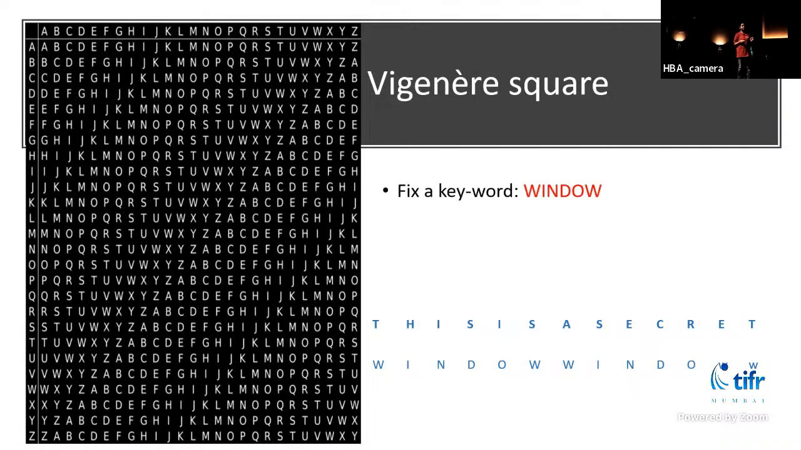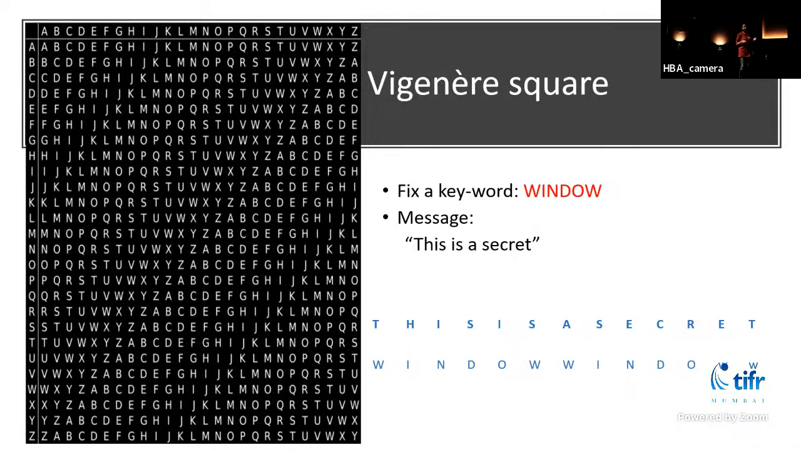You fix a keyword. Before we had fixed a key number, now we'll fix a keyword. So our keyword here is, say, window. And so you are transporting this message to your friend that this is a secret. So what you do is you write your message here. You write your keyword below the message. So you have these pairs of letters now.